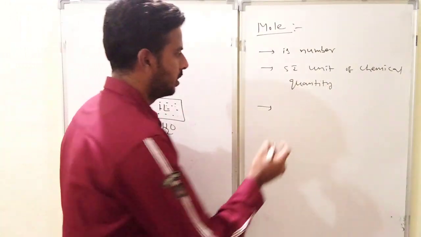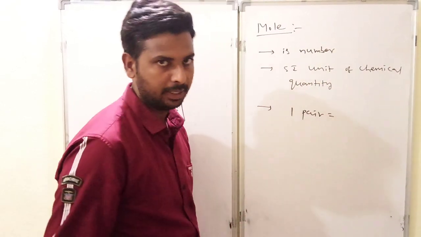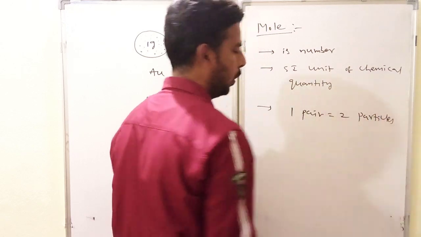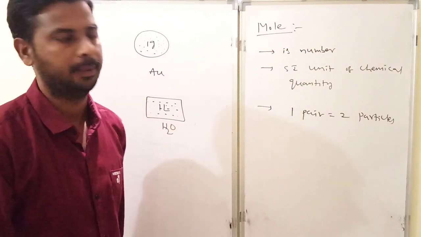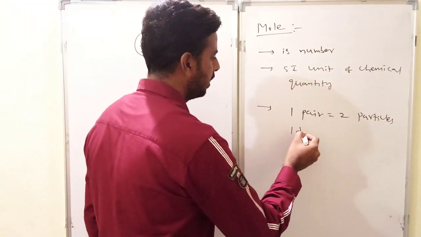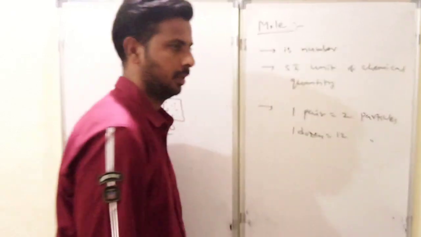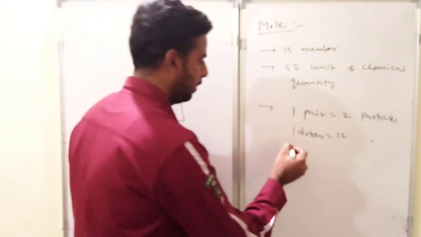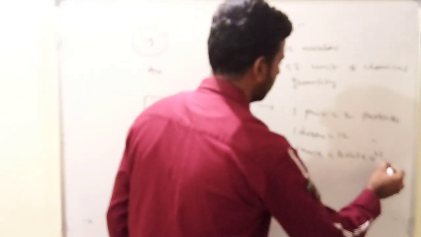In general notation, one pair of particles is nothing but 2 particles or 2 entities, just like 2 books, 2 pens, 2 phones, like that. Similarly, 1 dozen is nothing but 12 particles, just 1 dozen bananas, 1 dozen apples, like that. Similarly, 1 mole is equal to 6.023 into 10 power 23 particles.